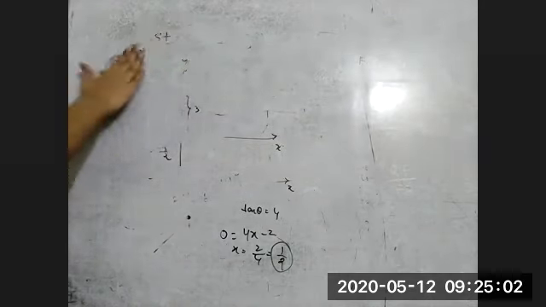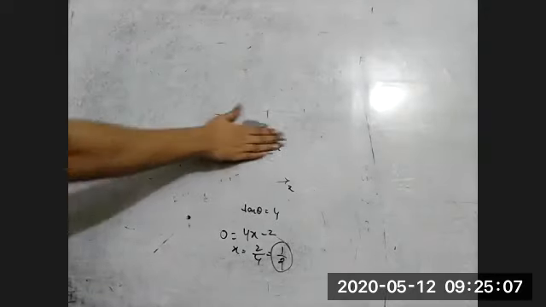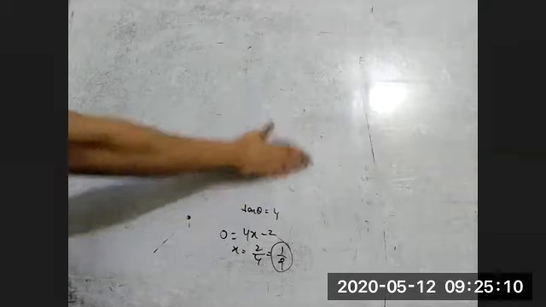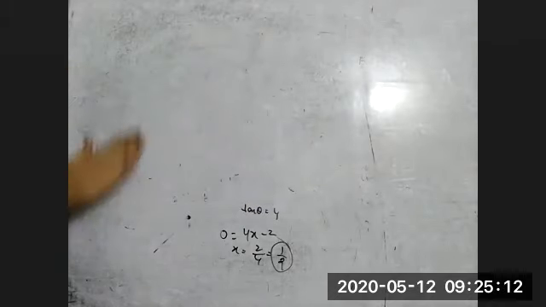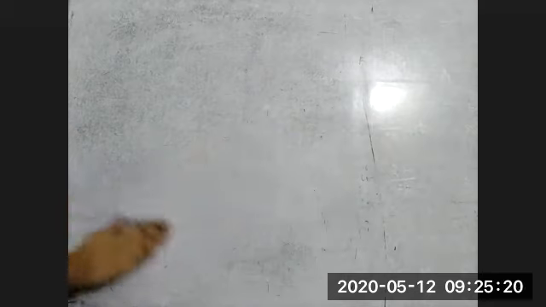So for at least the first 2 classes, we'll do the basic math, and then we'll start physics. Generally, students who are preparing for IIT Advanced study 1 week of this basic mathematics, differentiation and integration. So how important is this? We can see many questions. In fact, if you solve a question without differentiation and integration and it takes 10 steps, you can solve that question in 1 line using differentiation and integration.